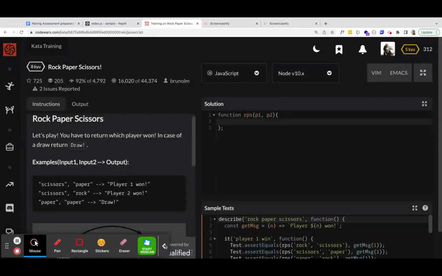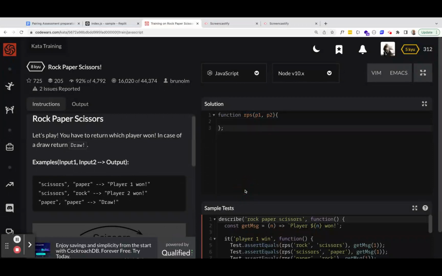Okay, so we're going to do another kata here. I went through and just did some searches for 8 KU problems, and this one came up: rock, paper, scissors. What it is is this. Let's play. You have to return which player won. In case of draw, return draw.